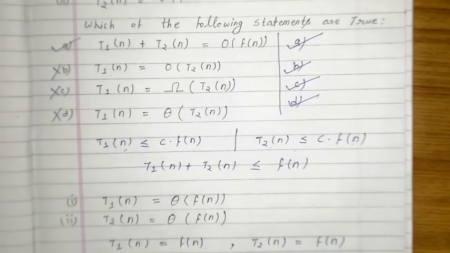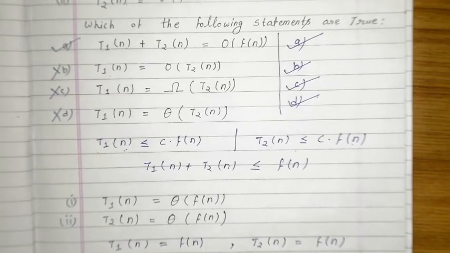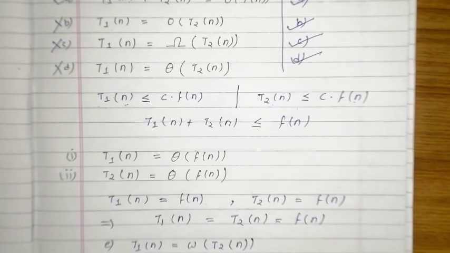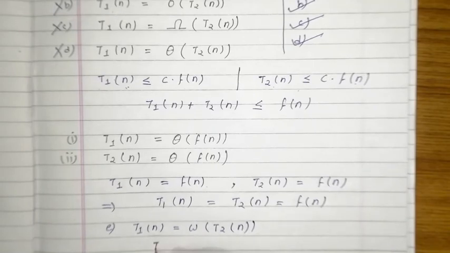Suppose the statement is given like that: T1(n) is equal to small omega of T2(n). Now what about this statement? Is it true or false? So now you have to find the relation. What does this statement say?